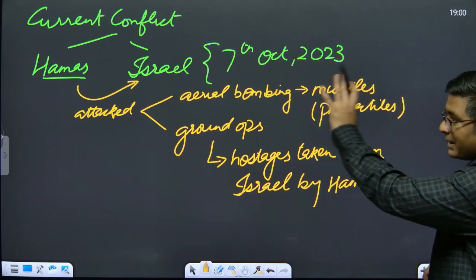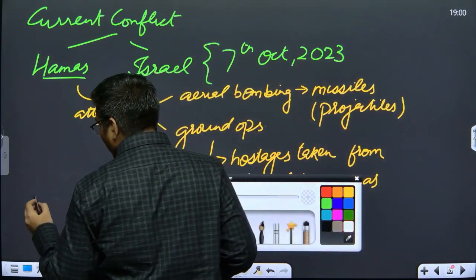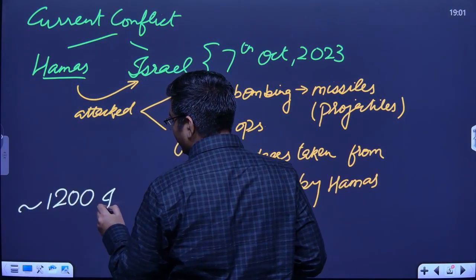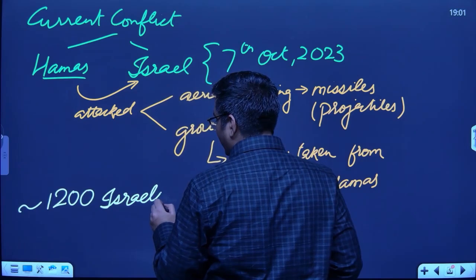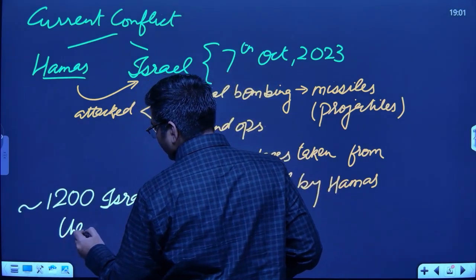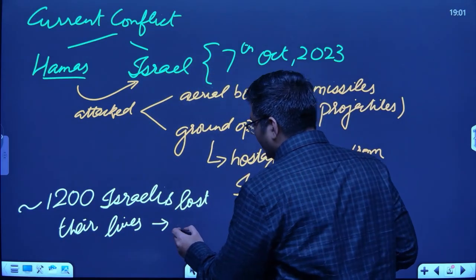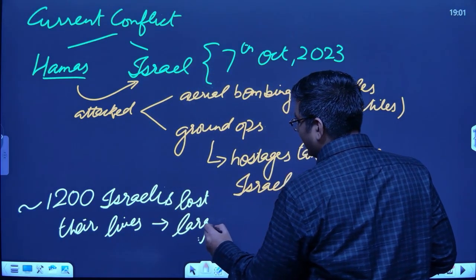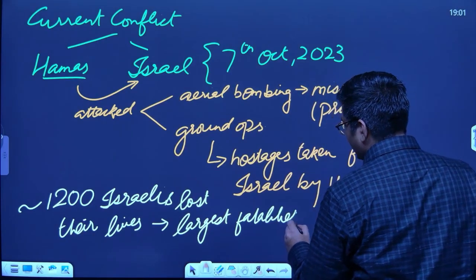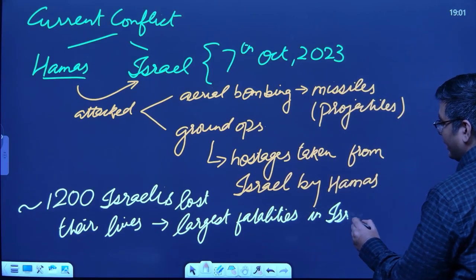As a result, in this particular conflict, about 1200 Israelis lost their life, and this is basically the largest fatalities in Israel till date.